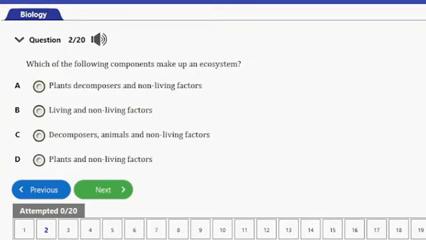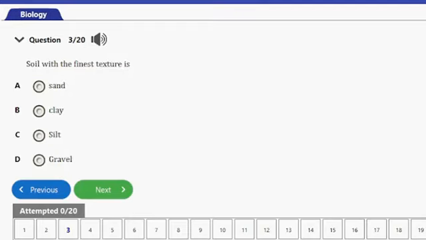Let's consider the next question. Question number 2. It says, which of the following components make up an ecosystem? We have A, plants, decomposers, and non-living factors. B, living and non-living factors. C, decomposers, animals, and non-living factors. D, plants and non-living factors. So guys, the answer to this question is option B, living and non-living factors. Let's consider the next question.